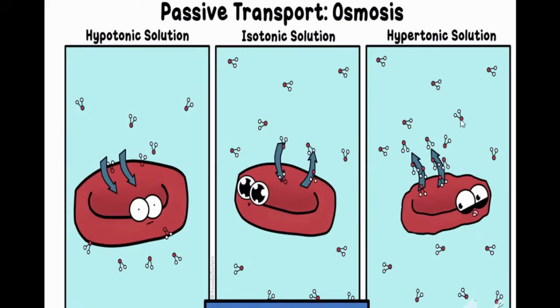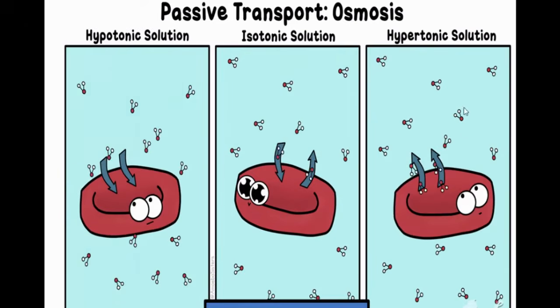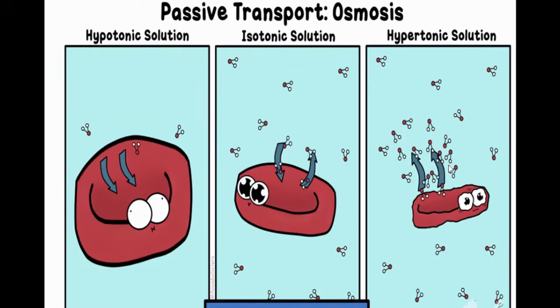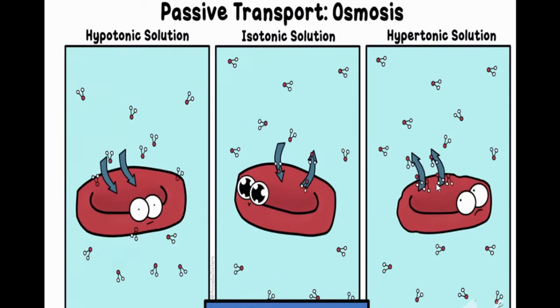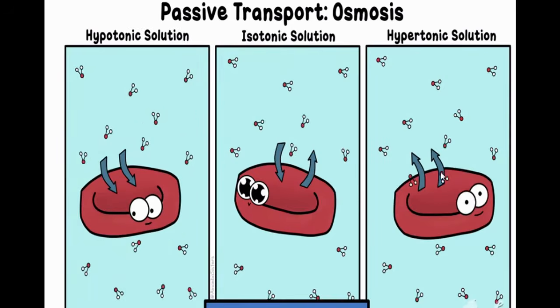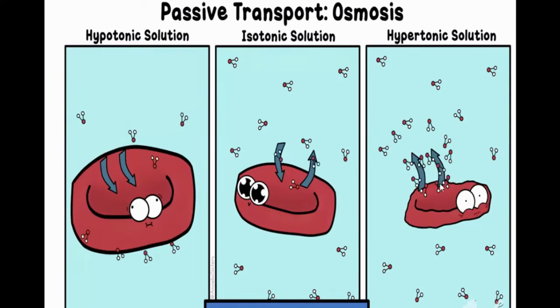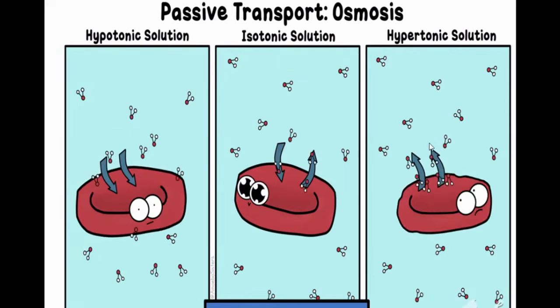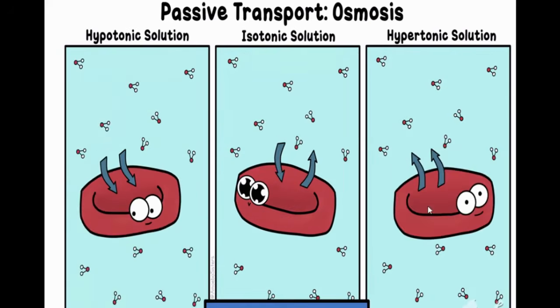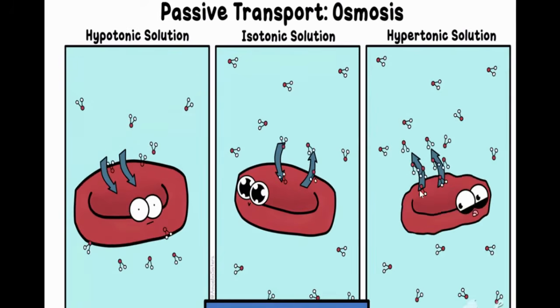Okay. Coming to the next situation, the hypertonic solution. See, water from the cell is going outside. You can observe this arrow mark, guys. What does this indicate? Water is going outside, so the cell is shrinking.